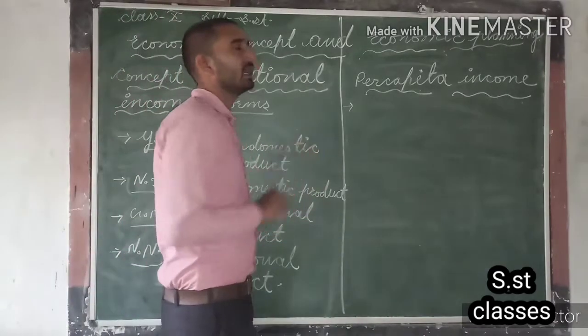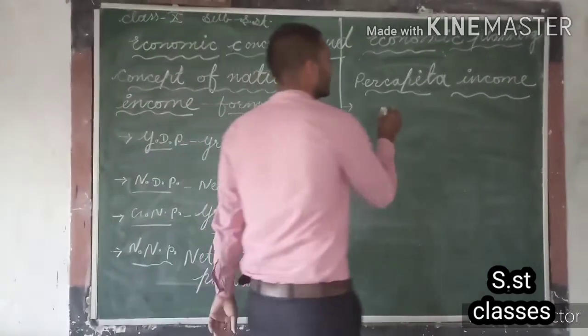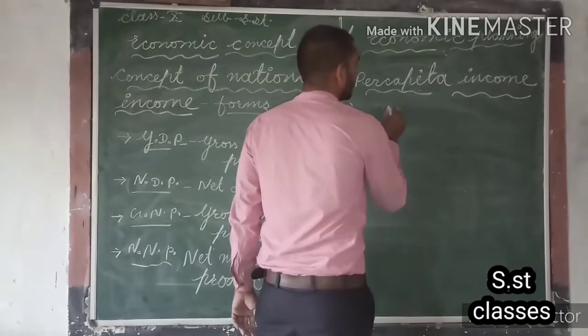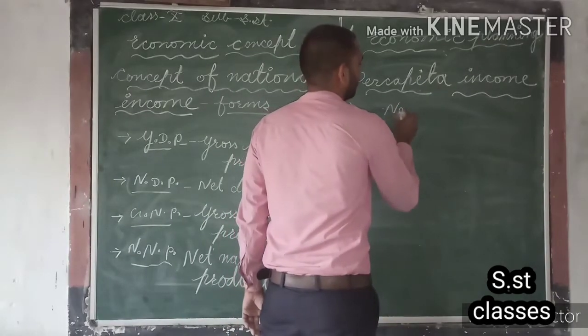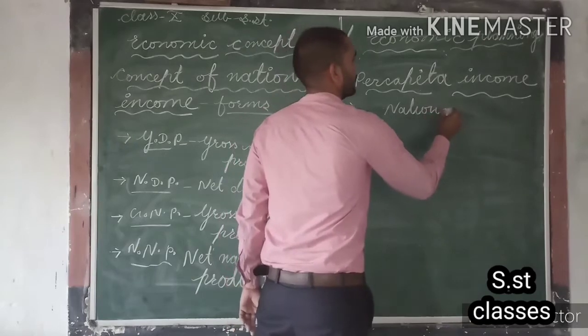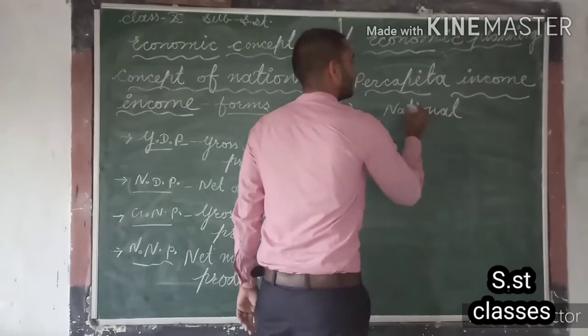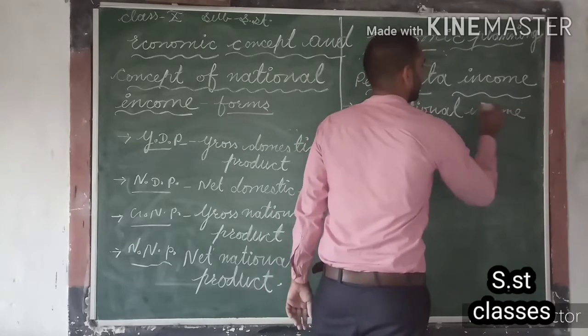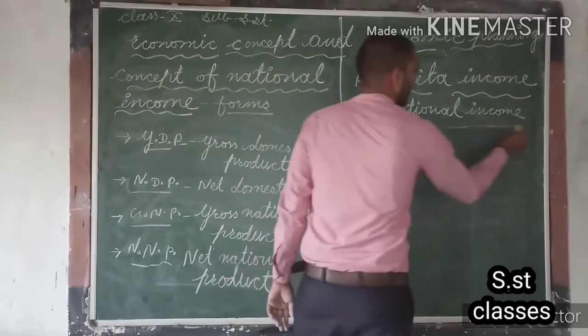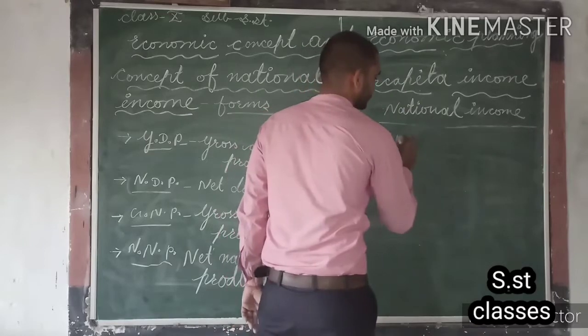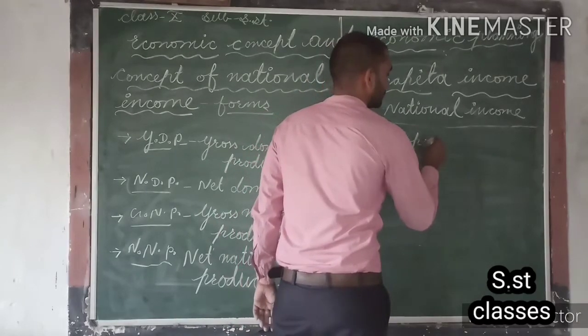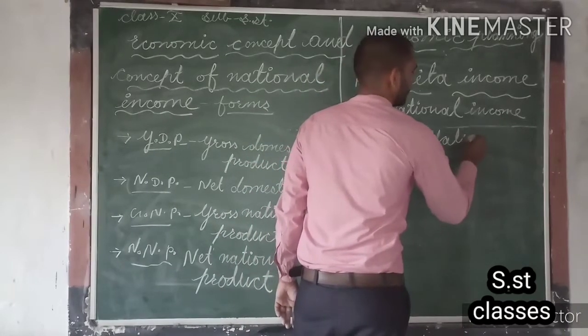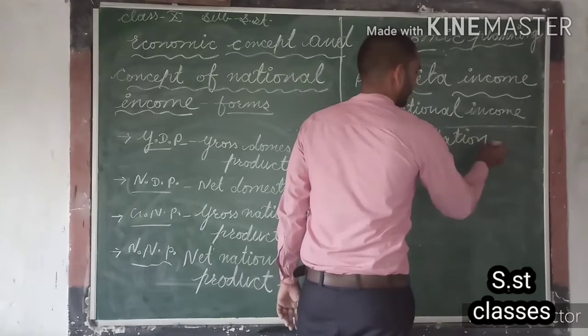And the formula for the calculation of per capita income is total income, or we can say national income, upon total population.